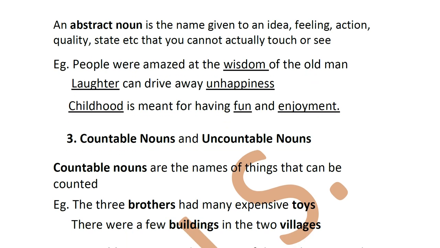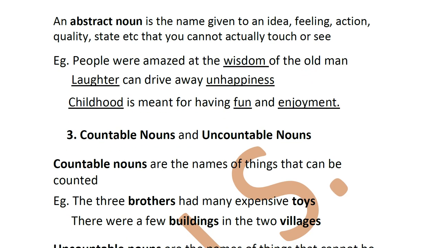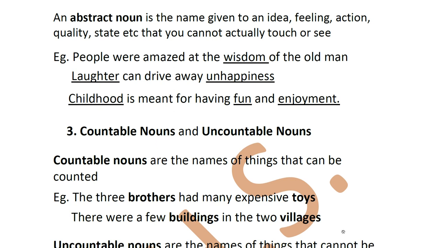So something that you can feel or touch which is solid, like a television, is a concrete noun. Whereas something that you cannot touch but you can feel is an abstract noun. Now examples of abstract noun as I've given you here, say people are amazed at the wisdom of the old man. So you can see the wisdom in his actions, in the way he speaks, but you cannot touch it. Clear?